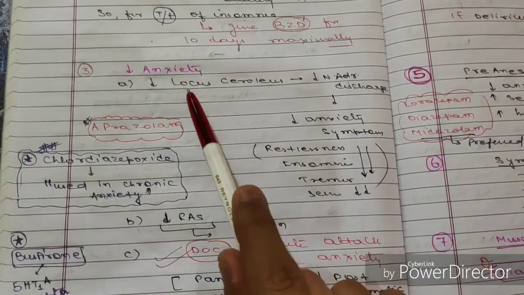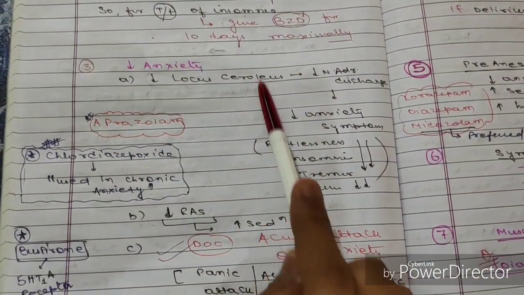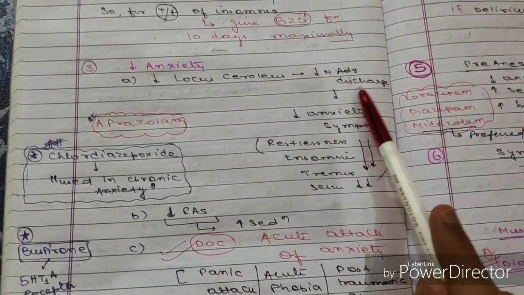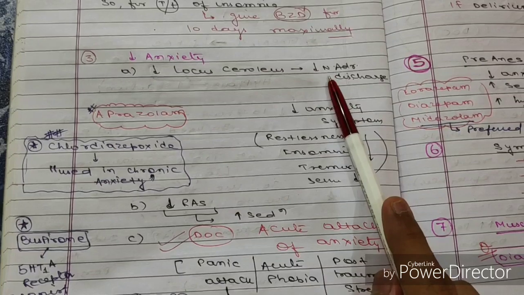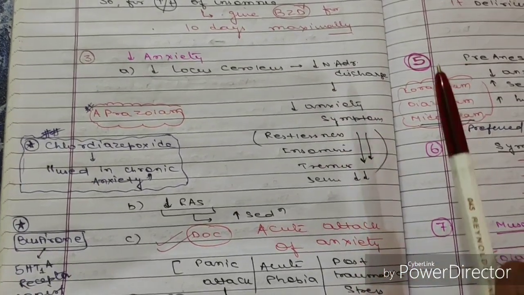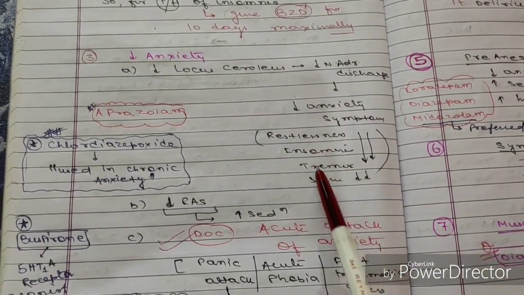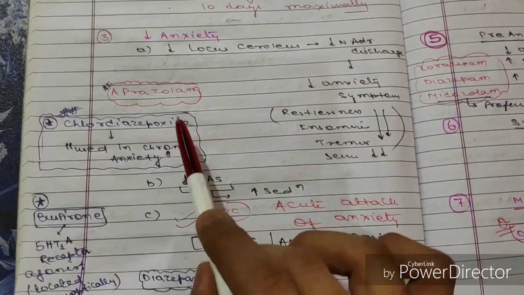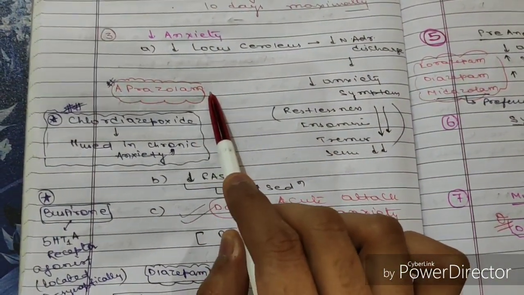Benzodiazepines cause decreased anxiety: by decreasing the activity of the locus coeruleus, they decrease noradrenaline discharge. If noradrenaline discharge decreases, then your anxiety symptoms will also decrease. So restlessness, insomnia, tremor and seizures all will decrease. Clear? Now the drug used here is alprazolam.